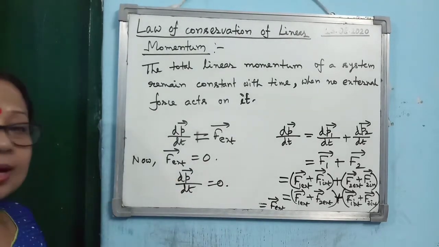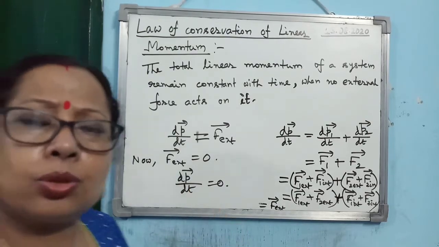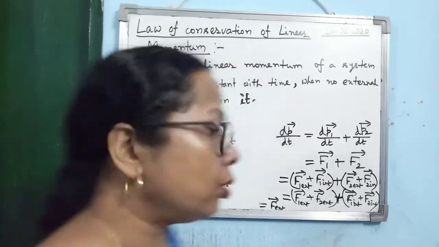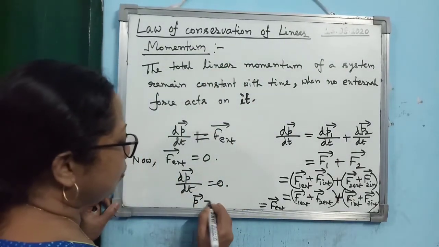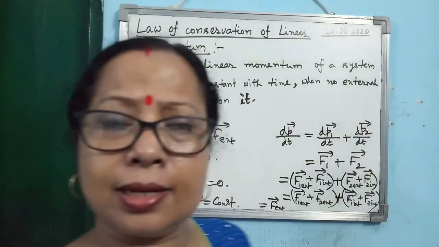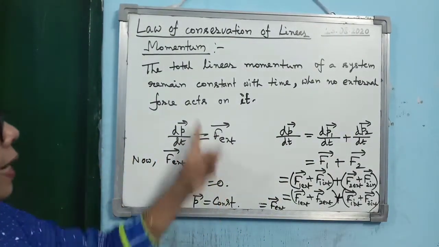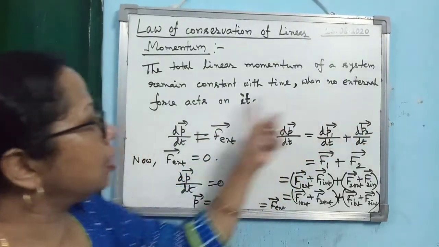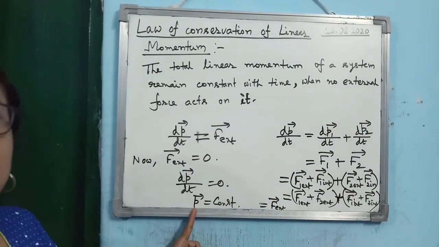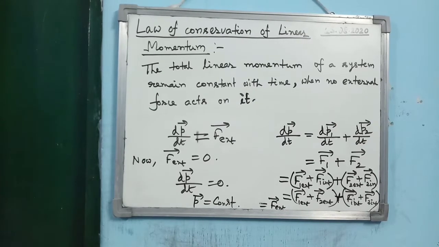So dp/dt means what? The rate of change of linear momentum with respect to time is 0. What does it mean? There is no change. That's why the change in momentum is 0, so you can say that P is equal to constant. As the quantity is constant, there is no change in it, that's why dp/dt is equal to 0. Okay, so what are you getting? When the external force acting on the system is 0, when no external force acts on it, then the total linear momentum of the system remains constant. So you can prove the law of conservation of linear momentum by applying the concept of Newton's third law of motion.